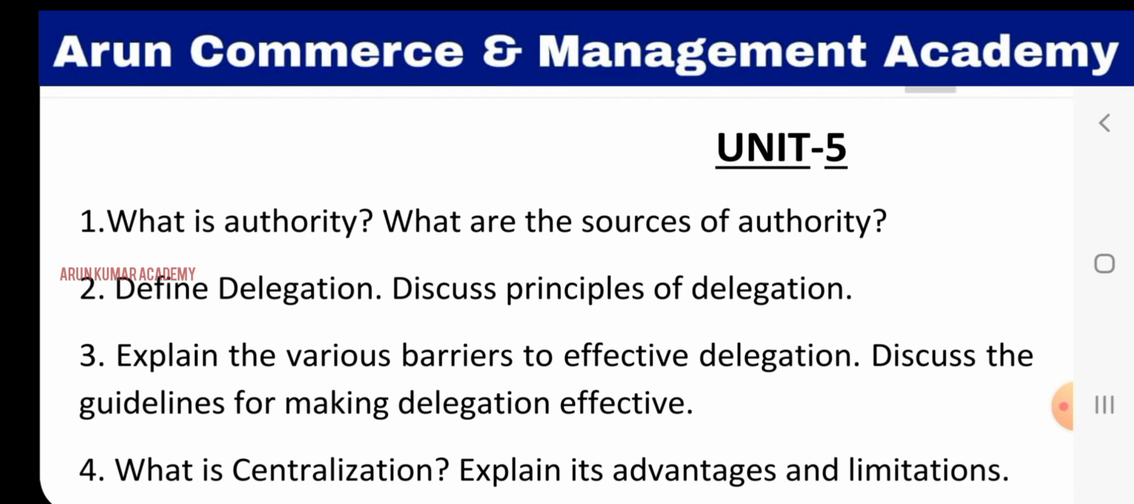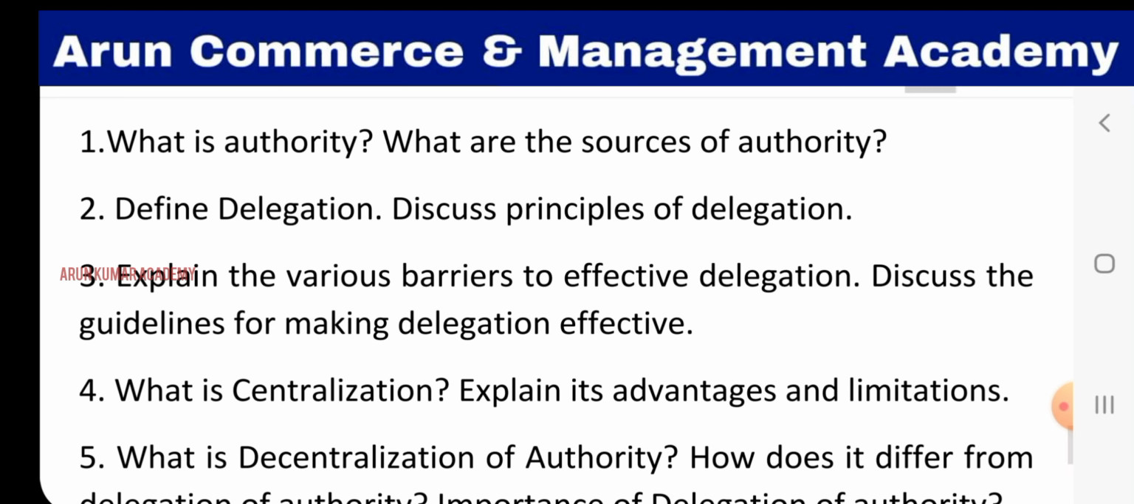Then write down the introduction and the meaning, and afterwards present the sources of authority. The source of authority is classified into 3 theories: the first, formal authority theory; the second, acceptance theory; and the third, competency theory of authority. So these are the 3 sources of authority.